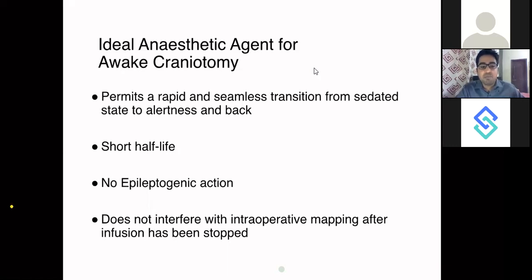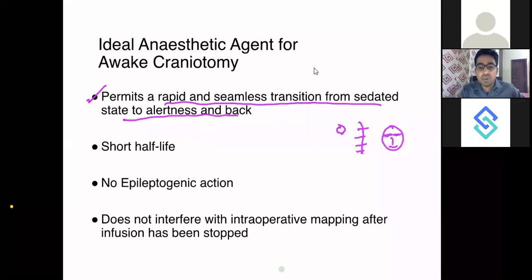It permits rapid and seamless transition from the sedated state to the alert state. When you are creating burr holes, when you are incising the scalp, in those cases it is ideal that the patient is sedated. If he is sedated, you will be able to do all these steps very easily.